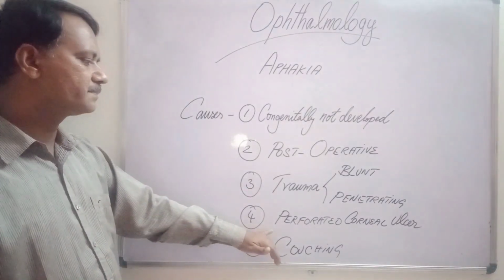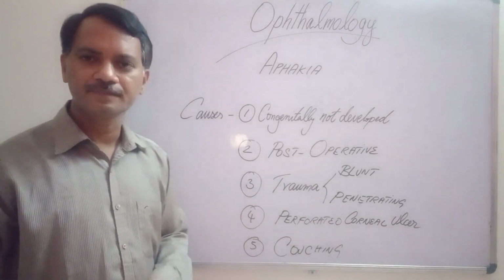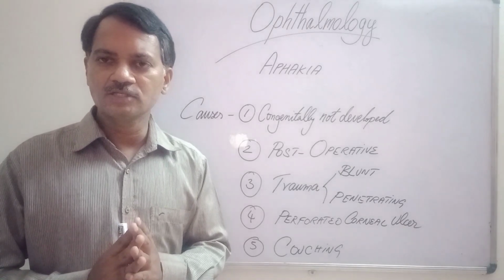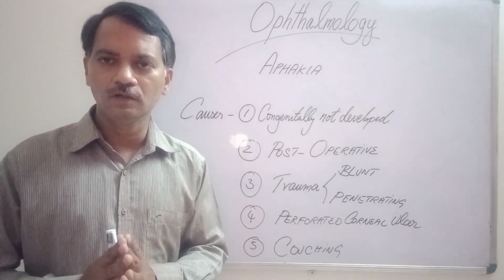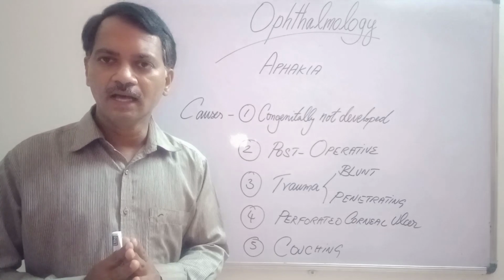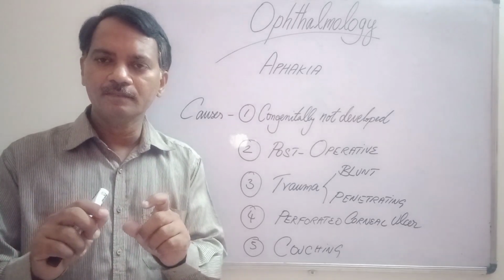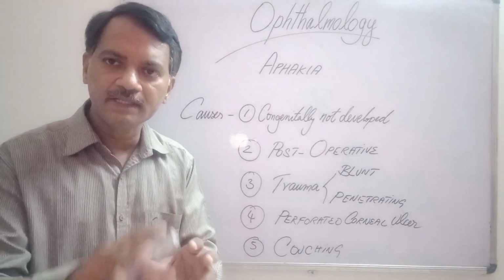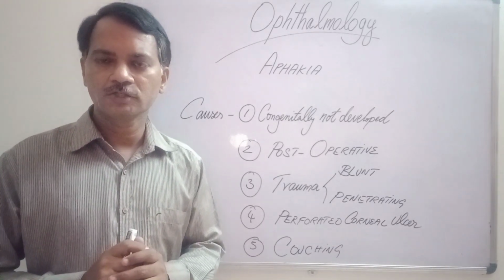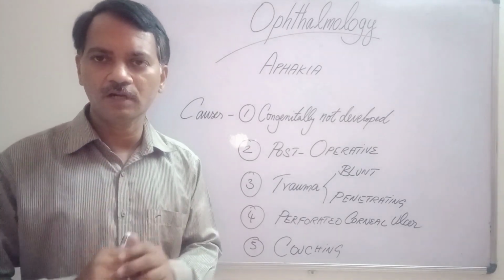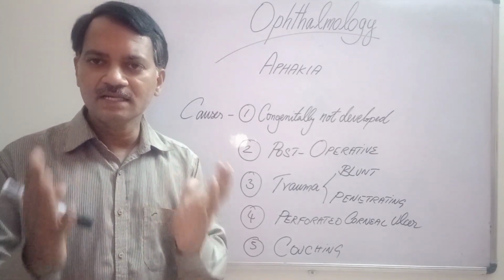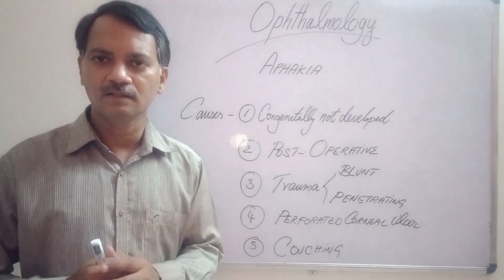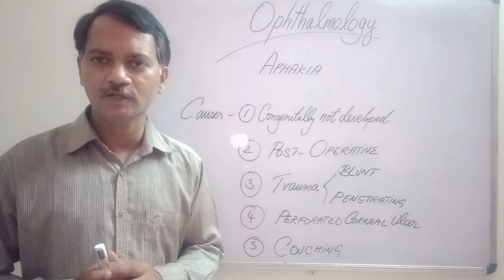The next cause is perforated corneal ulcers. A patient developing a corneal ulcer, if the ulcer is not brought under control at the earliest, the cornea may become penetrated or perforated. A hole may develop in the cornea. So when the hole suddenly develops in the cornea, the pressure inside the eye will throw out the contents of the eyeball outside, including the lens, leading to aphakia.